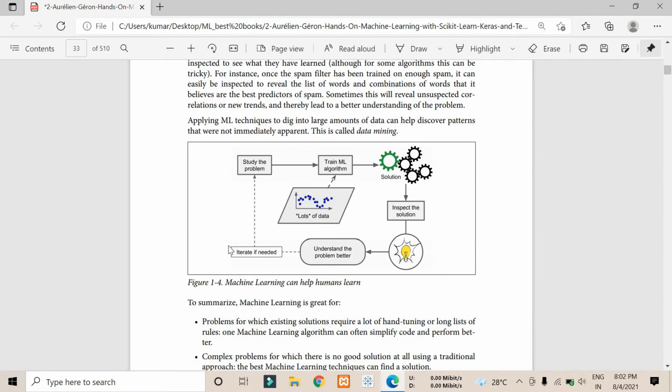And as you can see, machine learning can also help humans to learn. Here they have given a very good example. We are studying the problem and training the machine learning algorithm. We get some solution, inspect the solution, and understand the problem better. While training we need a lot of data. After that, iterate if needed: again study the problem and train with machine learning algorithms. Lots of machine learning algorithms are there. You can train from them, inspect the solution, and explore the problem better.